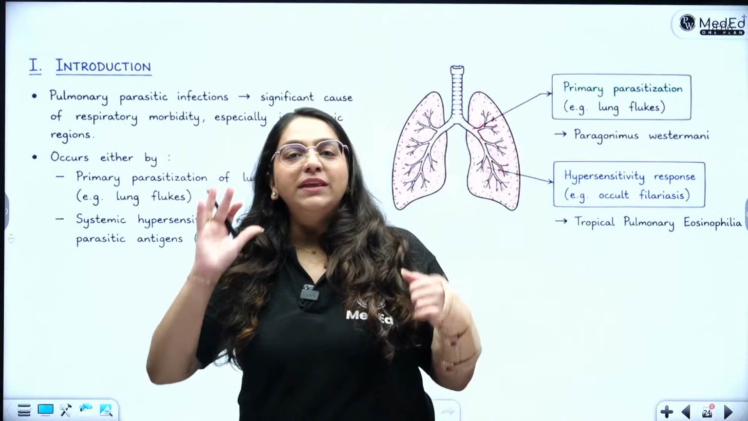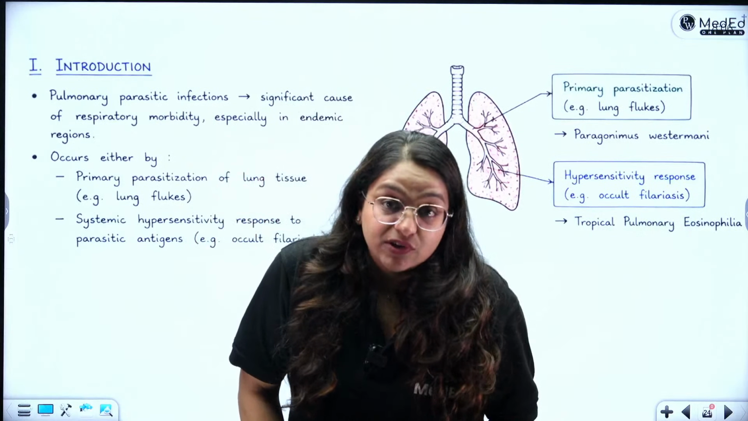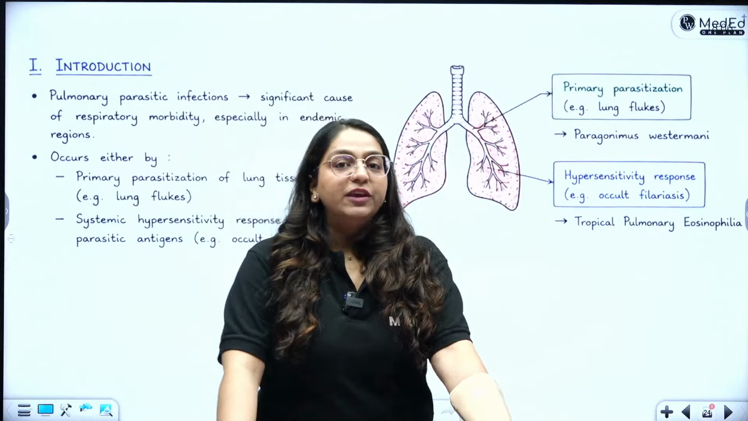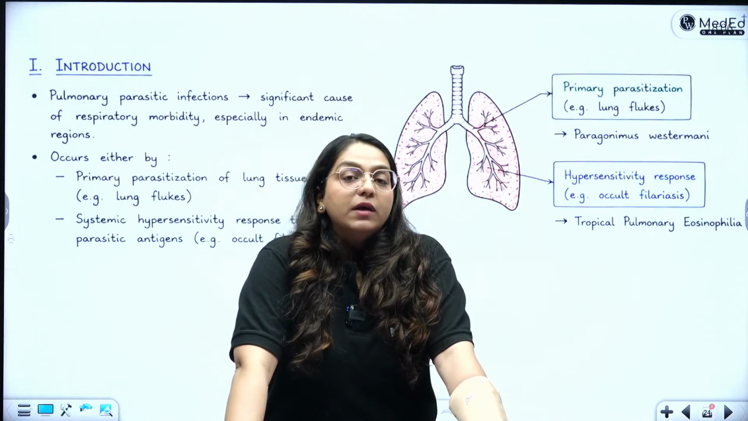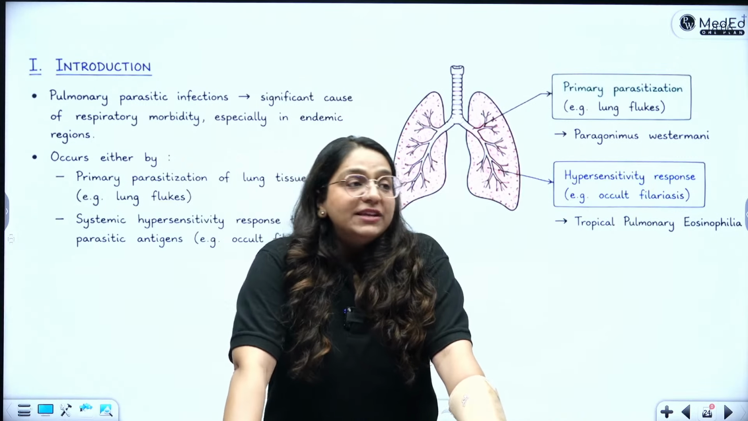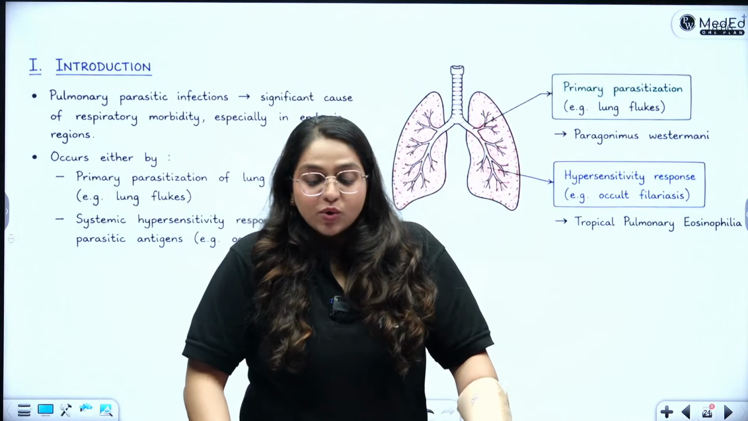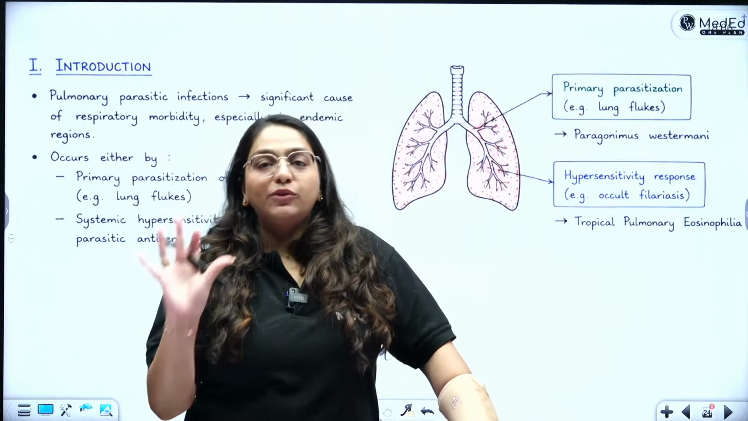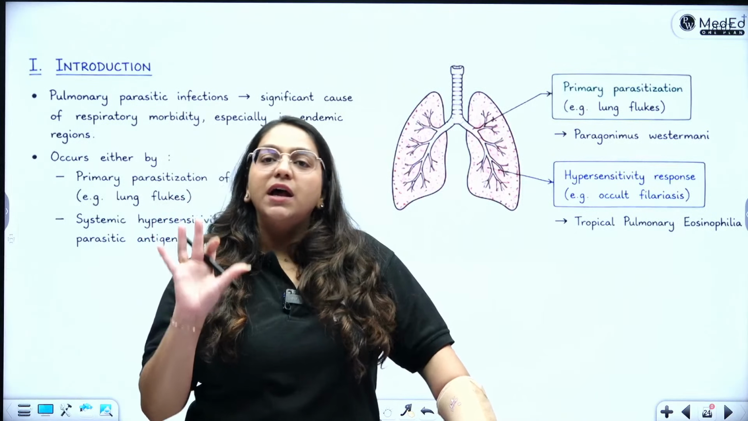Now, we're remaining with the parasitic infections. We're done with abnormal bacteria. We're done with some weird viruses. And now we're talking about the parasites. Two major important parasitic diseases of the lungs. The only primary pathogen parasite of the lung is lung fluke.